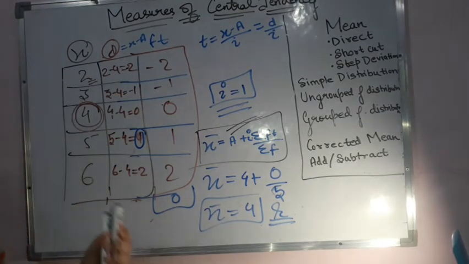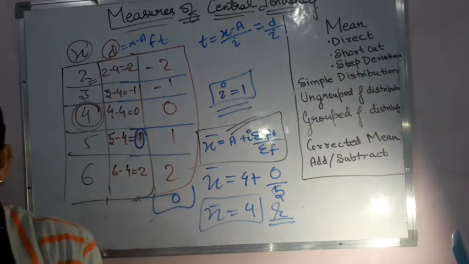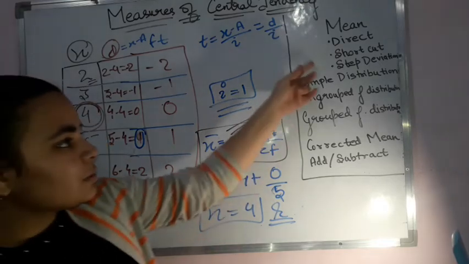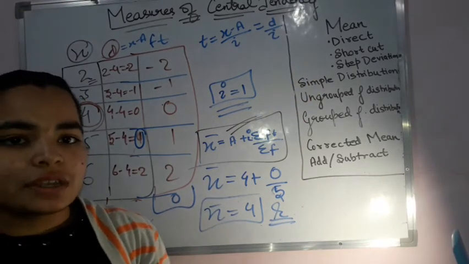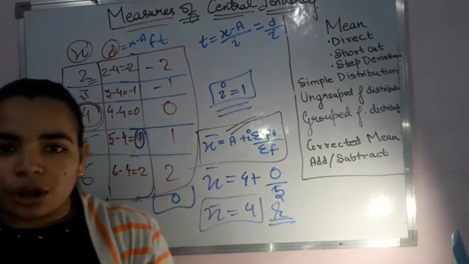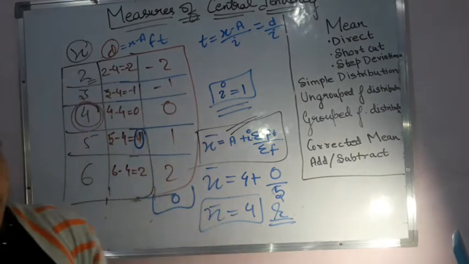That is why, if calculations are lengthy for you, you find that numbers are given in terms of decimals or larger digits, try using the step deviation method, because there your calculation becomes simplified. If not the step deviation, do the shortcut method, and definitely you can apply the direct method also.